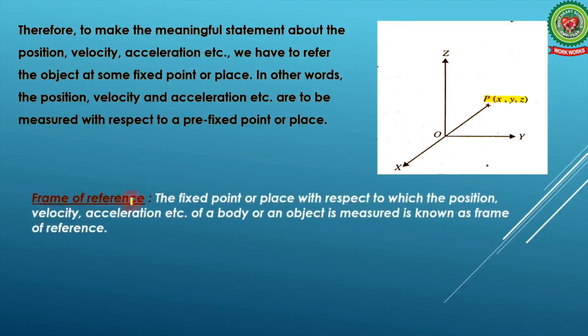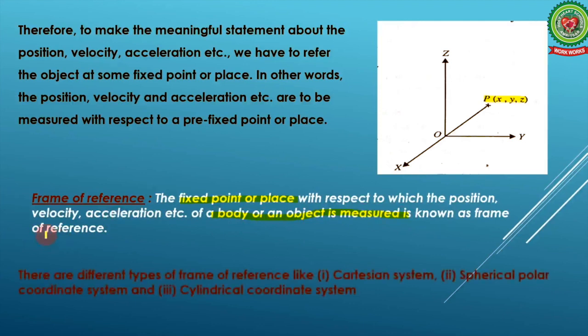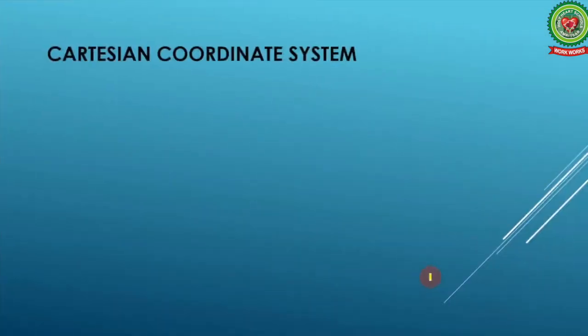Now see. The frame of reference: the fixed point or place with respect to which the position, velocity, acceleration, etc. of a body or an object is measured is known as the frame of reference. Okay. Now, there are different types of frame of reference like the Cartesian system, spherical polar coordinate system, and cylindrical coordinate system. But here we are going to discuss only the Cartesian coordinate system. Now, what is this Cartesian coordinate system?